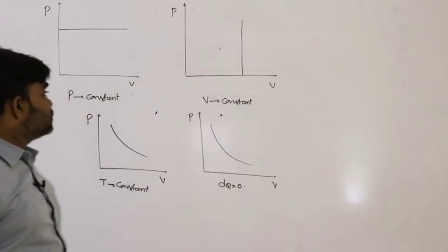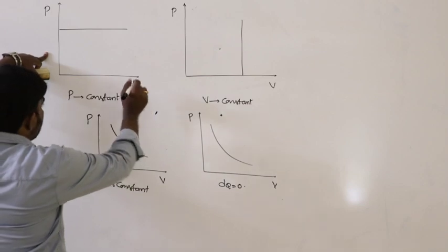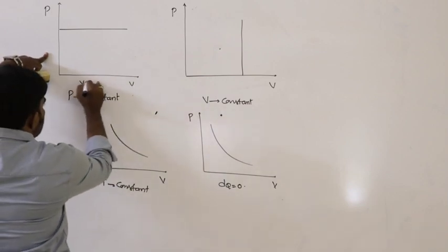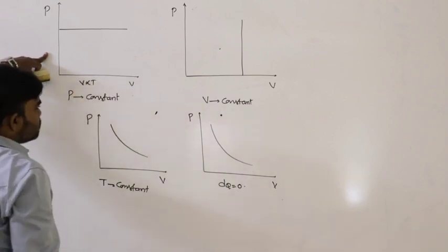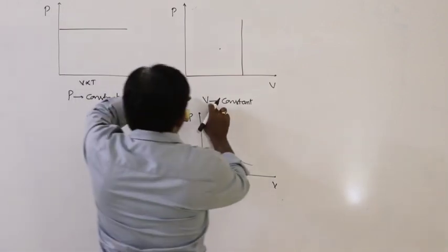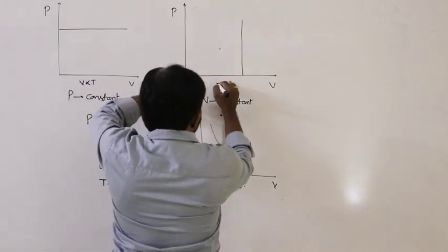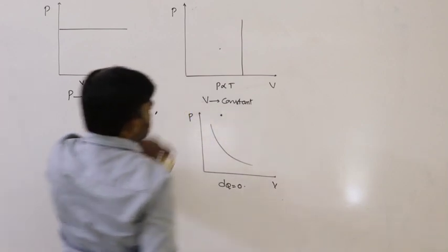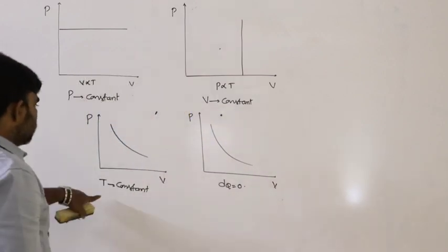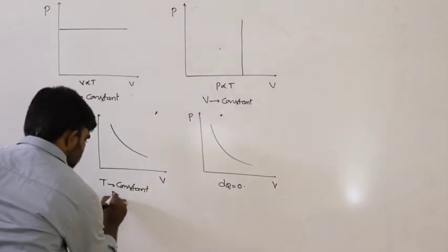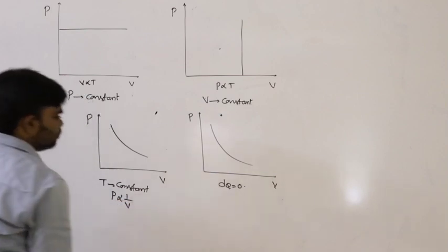So these are the relations. In isobaric process, pressure remains constant, therefore volume is directly proportional to temperature. In isochoric process, volume remains constant, therefore pressure is directly proportional to temperature. In isothermal process, temperature remains constant, so pressure is inversely proportional to volume.